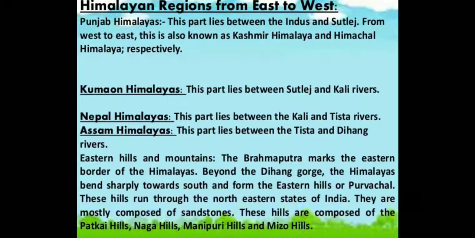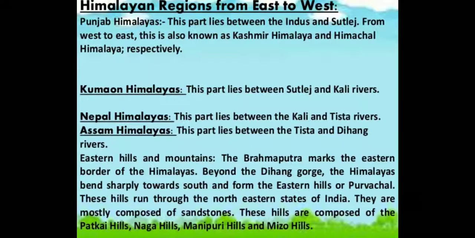Second is the Kumaon Himalaya. This part lies between the Satluj and Kali rivers. Next is the Nepal Himalaya. This part lies between the Kali and Tista rivers. Then the Assam Himalaya. This part lies between the Tista and Dihang rivers.